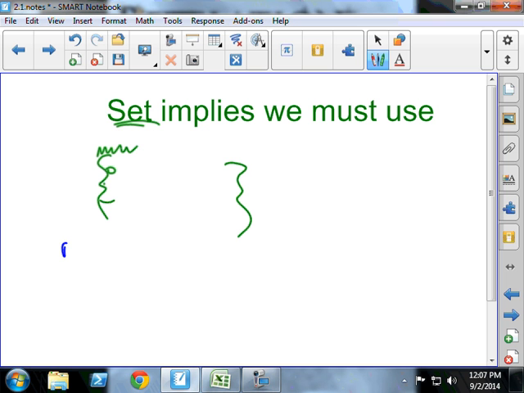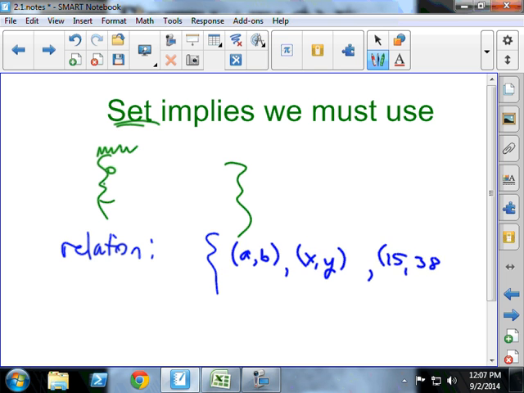So just to show you real quick then what a relation is. A relation looks like this. It's got braces, even though you might not draw them that well. That's okay. Ordered pairs. X comma Y, A comma B. Doesn't matter if it's A, B, X, Y, doesn't matter if it's 15, 38, but there's an input, there's an output. A, X, 15, those are the inputs. B, Y, and 38, those are the outputs.